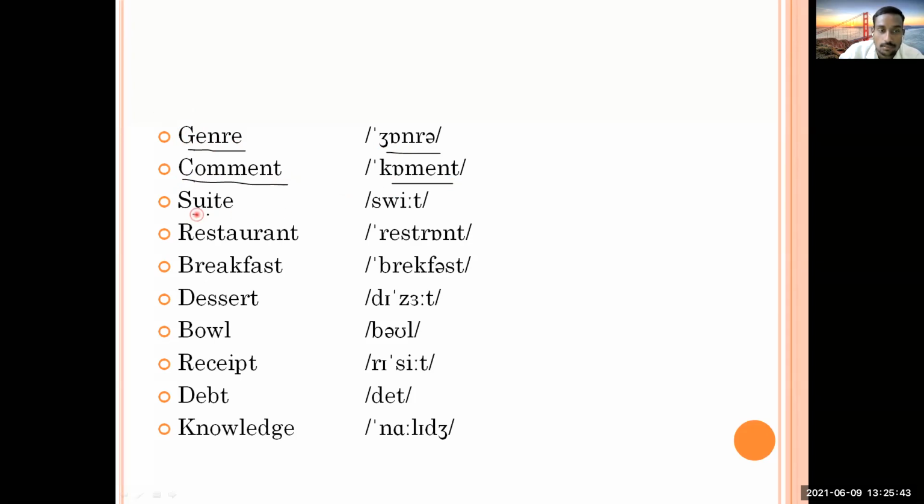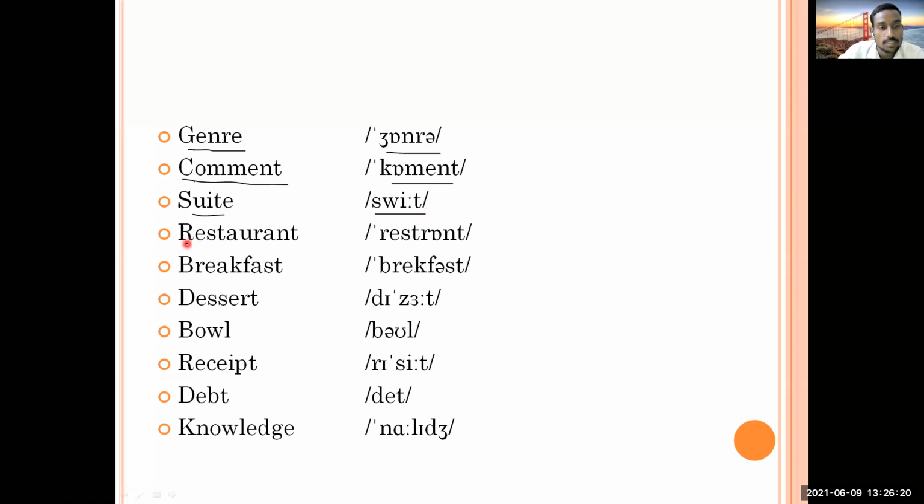Then next word. What is this? I will pronounce it. Sweet. Yes, it will be sweet. Okay, and the meaning of suite is furnished rooms, ready-made rooms, or a just-built apartment which is ready for use. That is called suite. You may be thinking of suit, but this is suite.